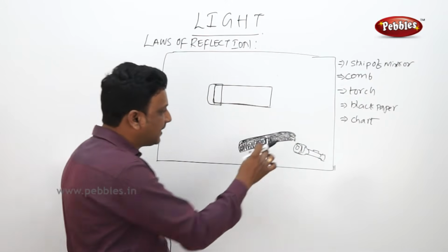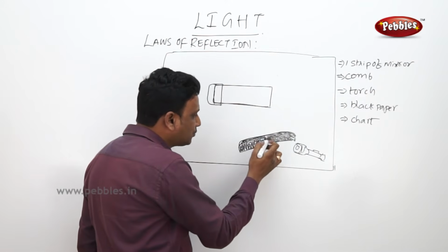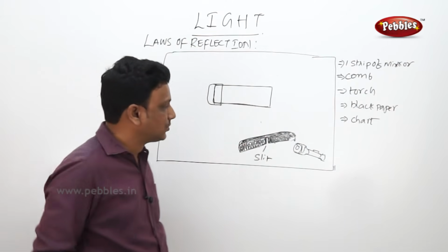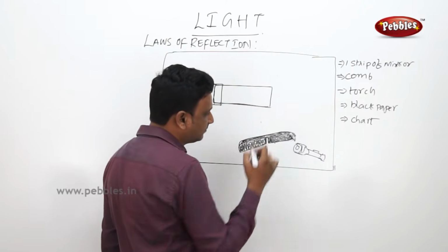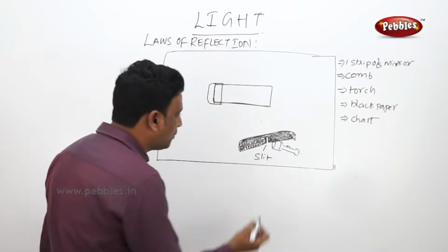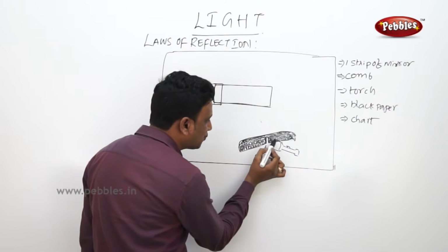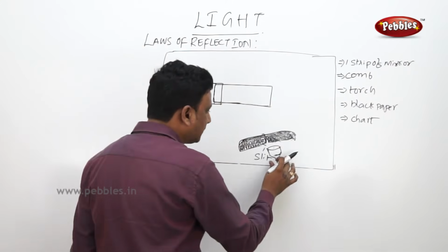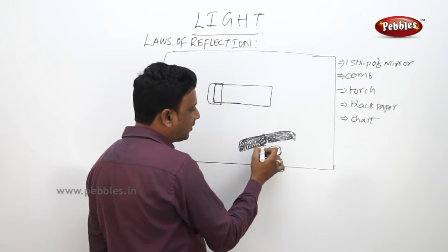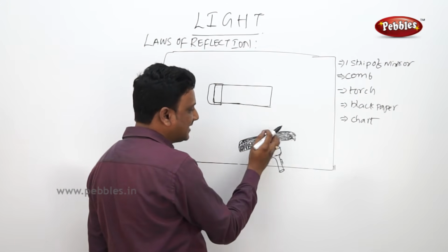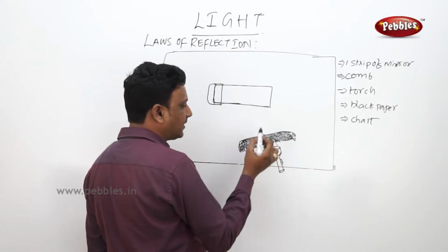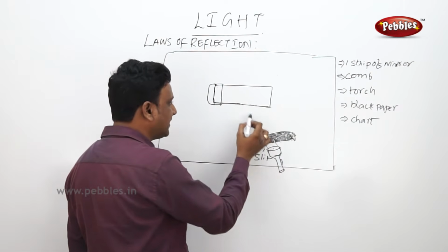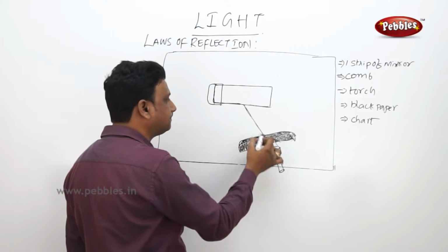So by that, if you place a torch here, the light goes to the other side only through the slit, not from all the teeth. So all the teeth are being covered. Now you are placing the torch here, so the light passes through the slit. Now we have placed the torch here and the comb is covered with black paper except a small slit. The light, whatever we are focusing through this torch, enters through the slit and hits the mirror.